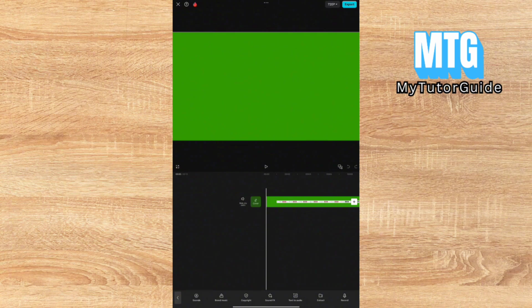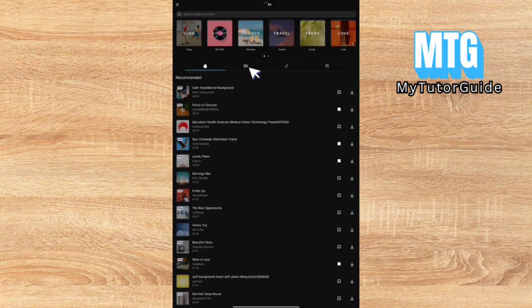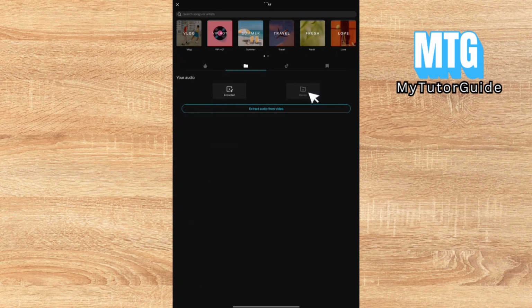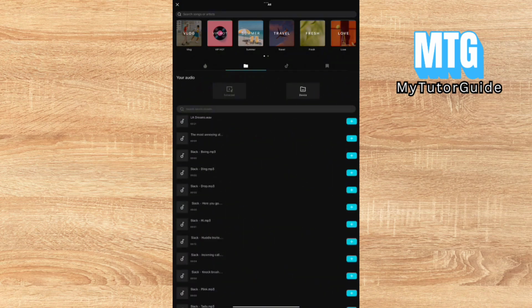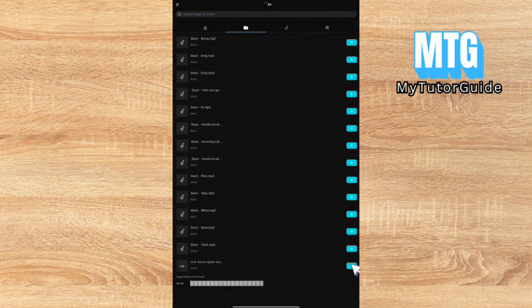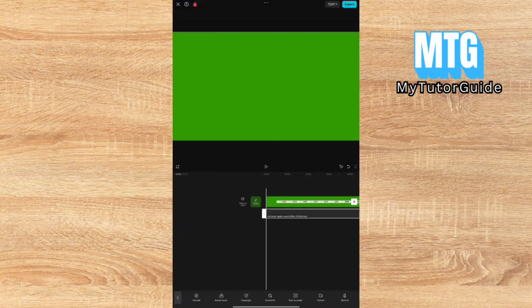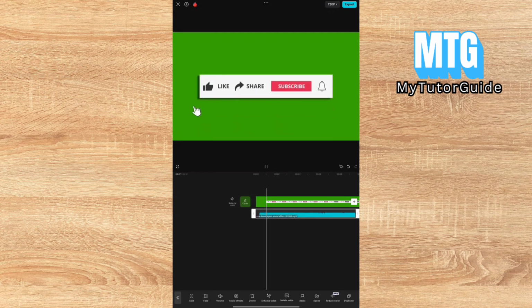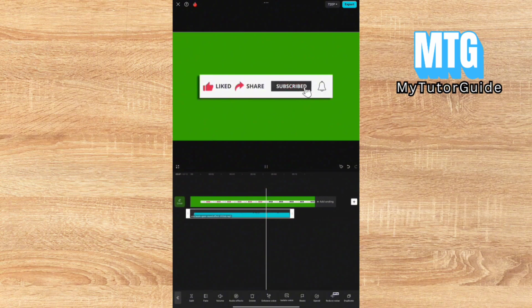Select sounds, and this will redirect you to the sound section of Capcut. Click on this file and click on device. Now in here, go ahead and look for that sound effect that you've just downloaded on your device. Click on the add and you'll be able to add this on your project. Go ahead and edit this sound effect's length depending on your need, and you're good to go.